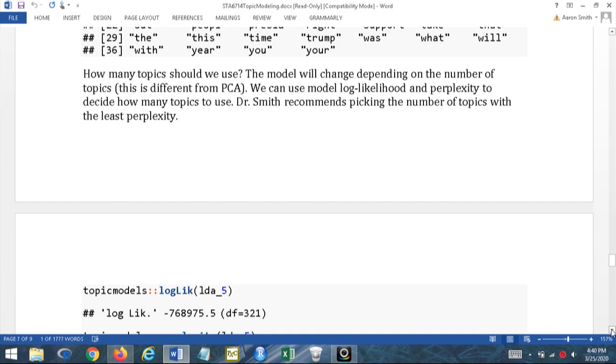Now, there are 2 different ways to compute our LDA model. There's one that's the more standard way, and one that uses Gibbs sampling. If I use Gibbs sampling, I cannot use perplexity. So that's something to be mindful of. When I was playing around, doing some benchmarking, I found that the Gibbs sampling was a lot faster when I had a lot of topics, and it was slower when I had very few topics. So that's something to be mindful of when you choose how to execute. And we determine that by using the method parameter inside the LDA function.